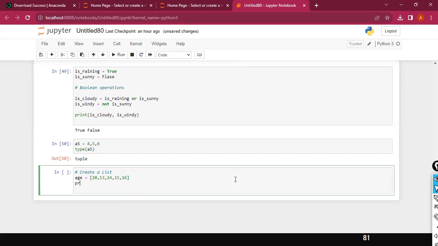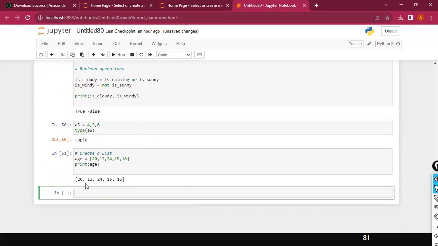Now I'm going to print age. What value is stored in age? I'm going to click on run. You can see that 20, 13, 24, 15, 16, all these values got stored in my list age. My list name is age, I've given some meaningful name. So this is the one holding more than one value in it.